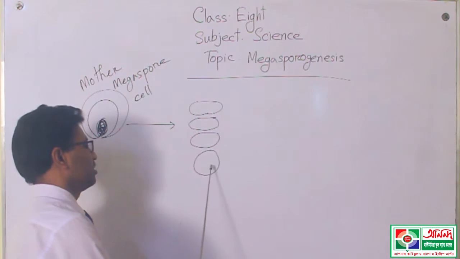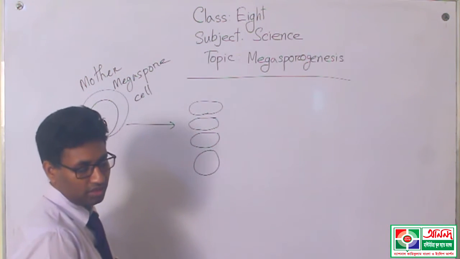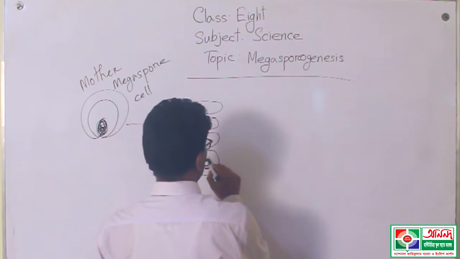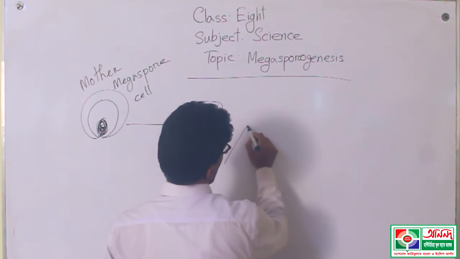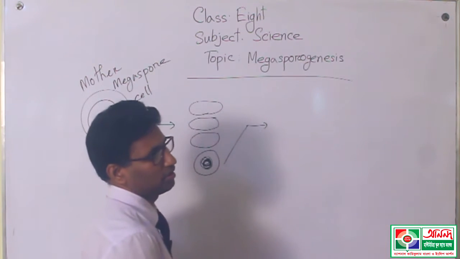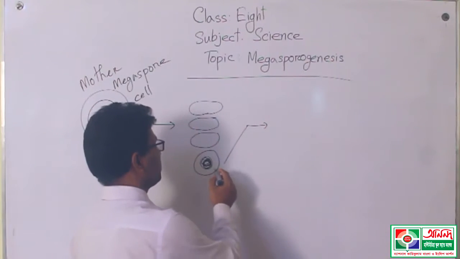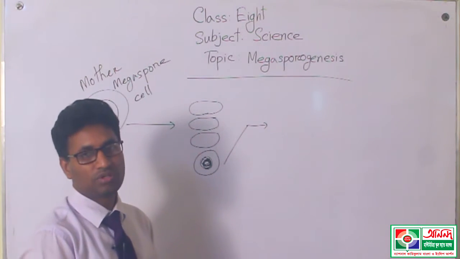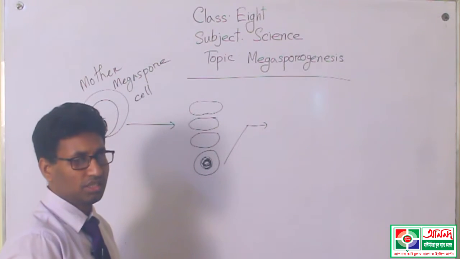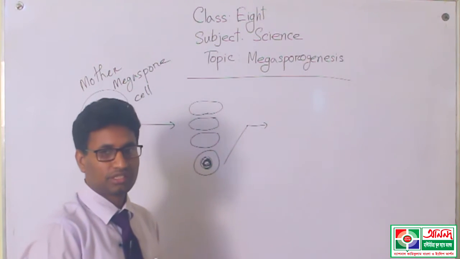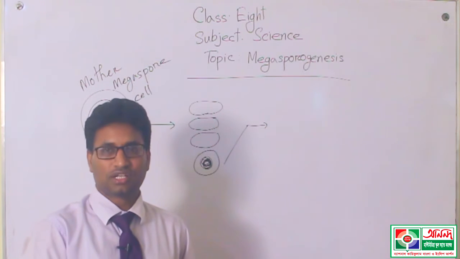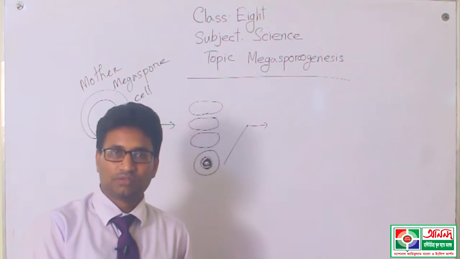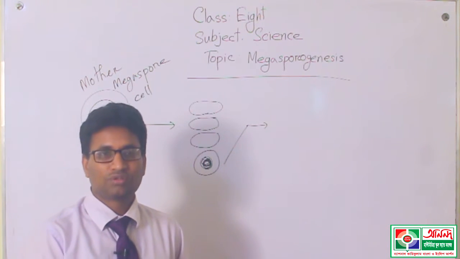This last cell is somewhat bigger and well developed, and it will again participate in cell division with the help of mitotic cell division and create two cells. Then the two cells create four cells, and four cells turn into 8 cells.